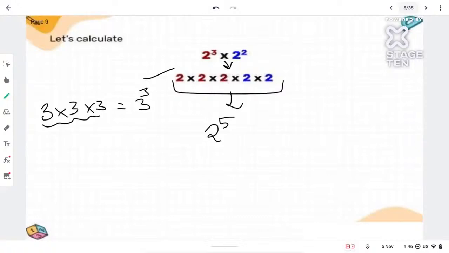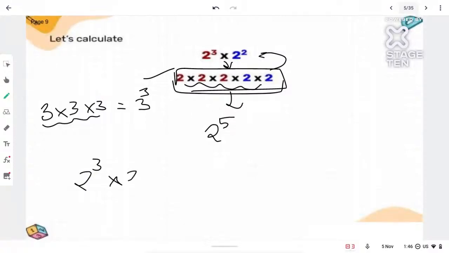Can I write this whole value as 2 raised to 5? Yes or no? Roshan says yes. Obviously, yes, we can write. Now, this 2 into 2 into 2 into 2 into 2 was the value of 2 cube into 2 square. If I'm multiplying 2 five times, I get 2 raised to 5. So that means 2 cube into 2 square is also 2 raised to 5.